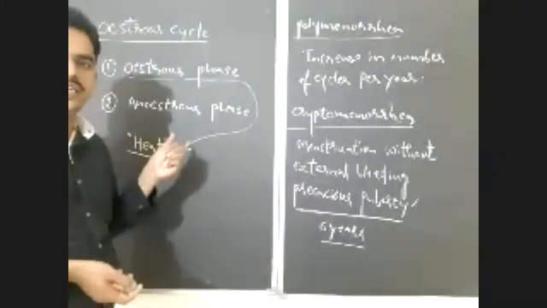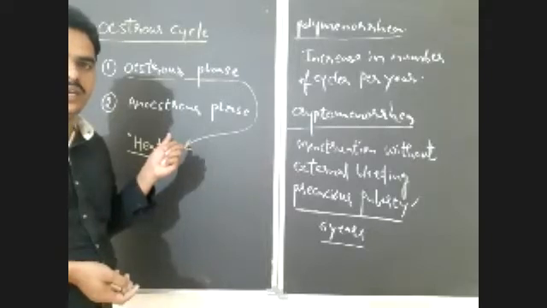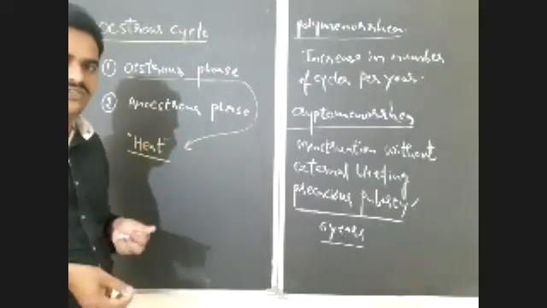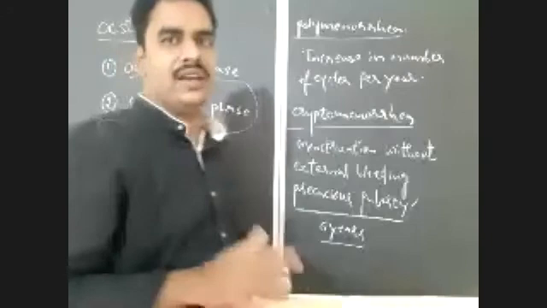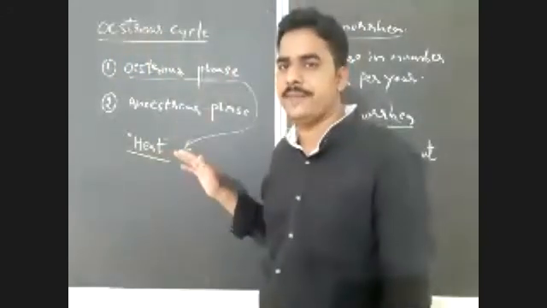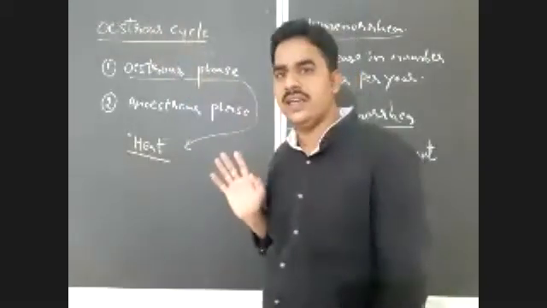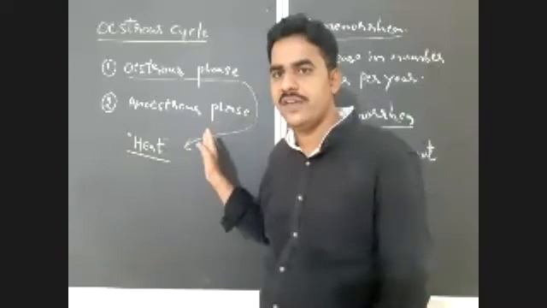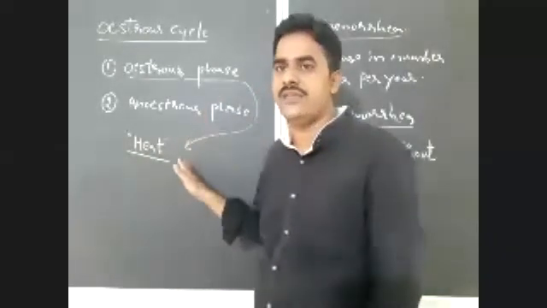Because of that, there will be no chance for any external flow of degenerated parts of endometrium along with blood. So we cannot observe this type of bleeding in the estrous cycle, because the degenerated part of the endometrium is absorbed by the reproductive tract itself. That we have to notice here.